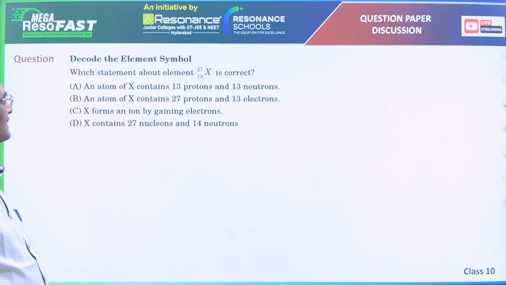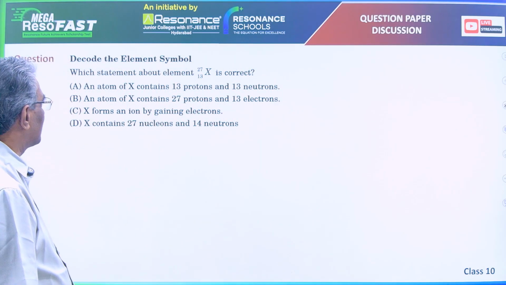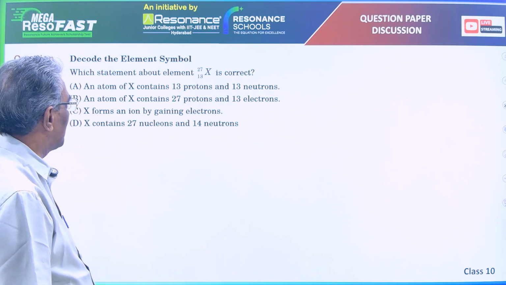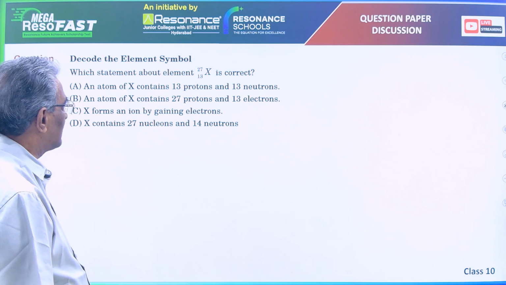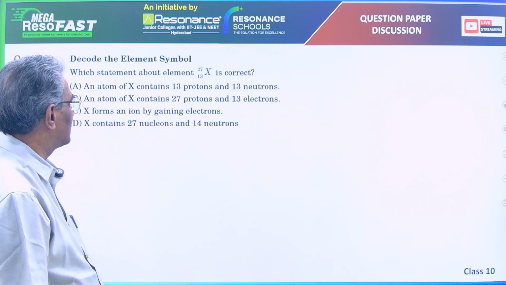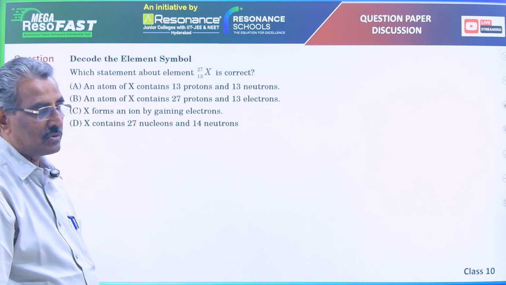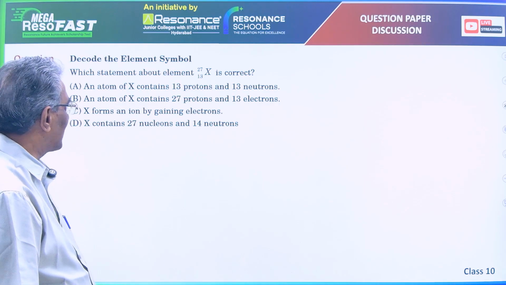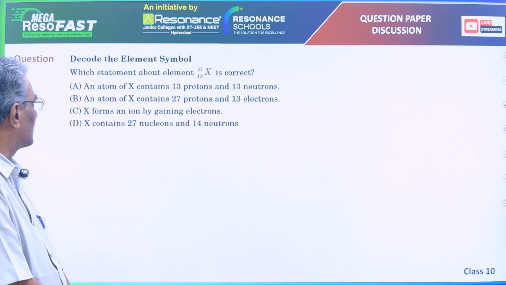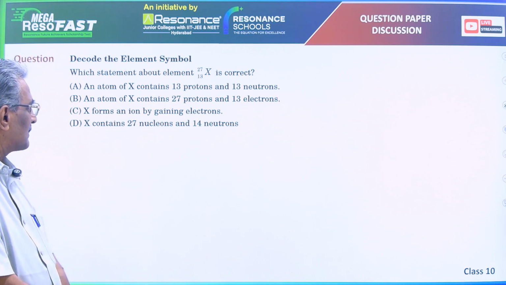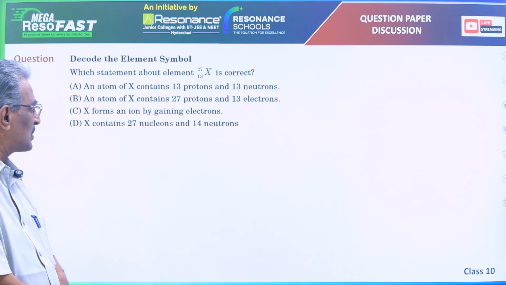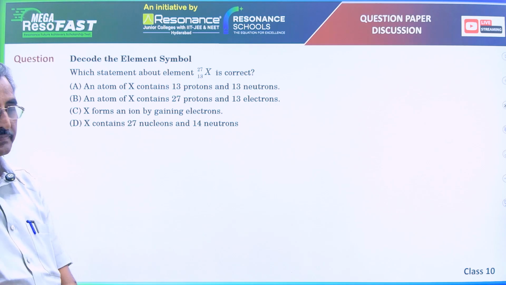The next question is decode the element symbol. Which statement about element X, 13 27, is correct? An atom of X contains 13 protons and 13 neutrons. An atom of X contains 27 protons and 13 electrons. X forms an ion by gaining electrons. X contains 27 nucleons and 14 neutrons.